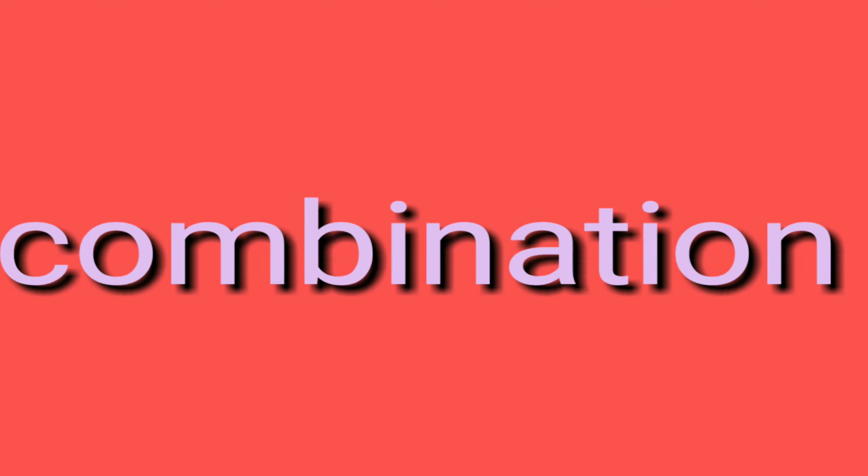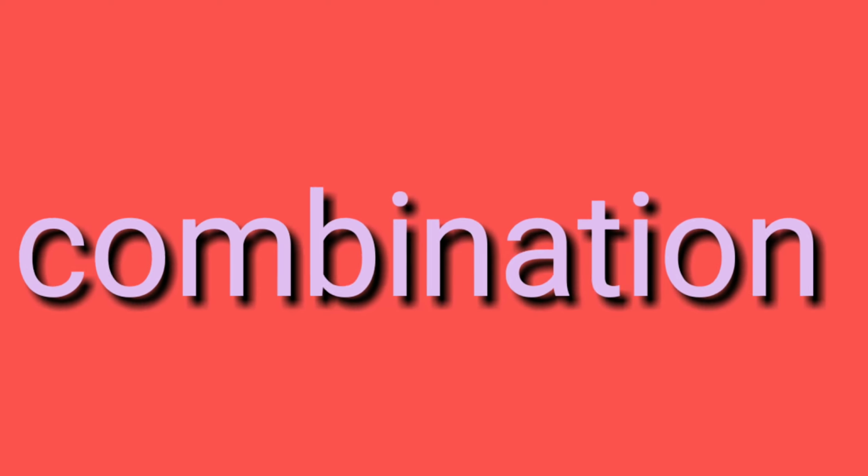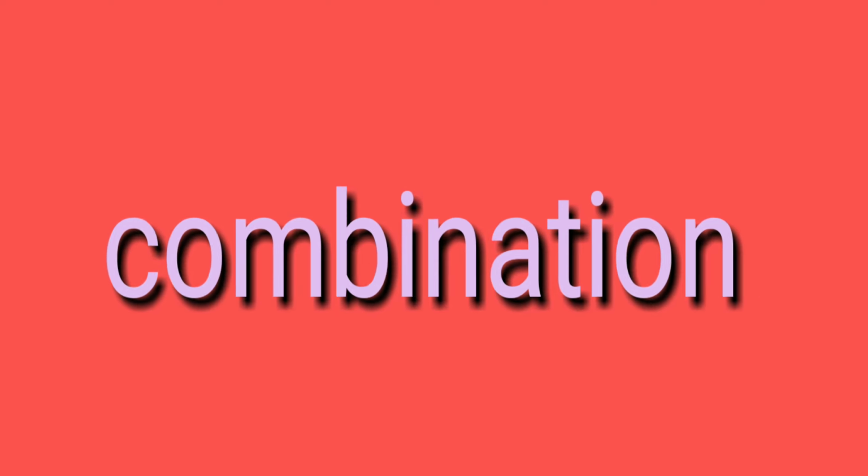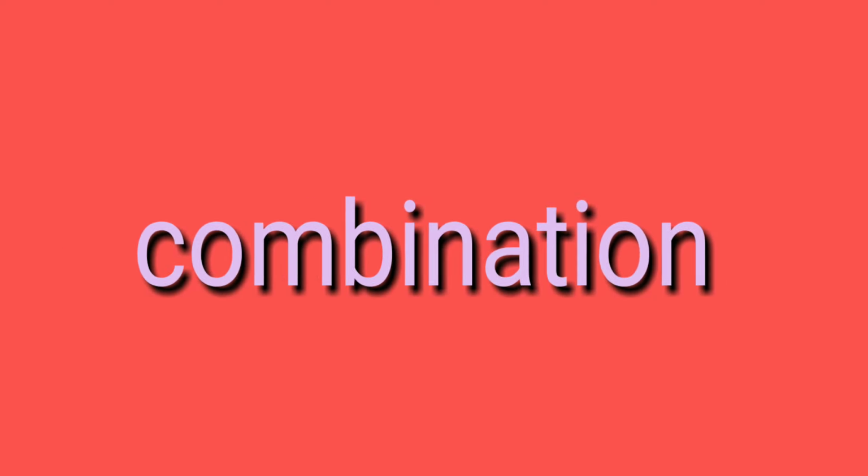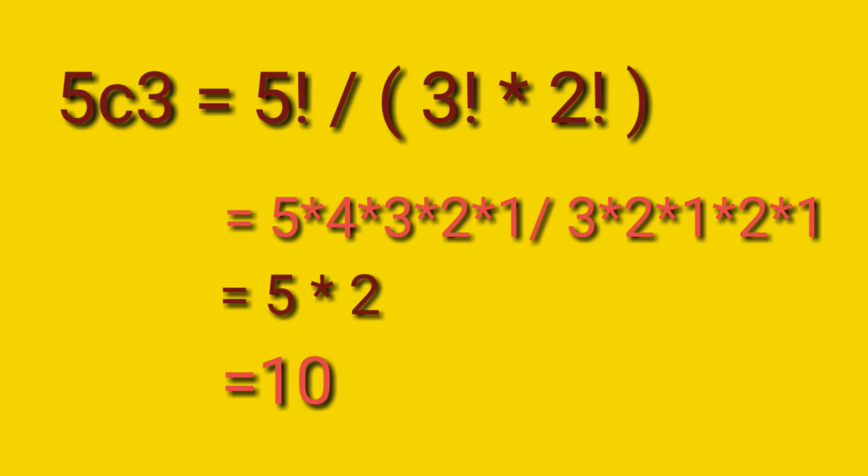For a case with 5 options where 3 will be chosen, this is expressed as 5C3, which is 5 factorial divided by 3 factorial multiplied by 2 factorial. 5 factorial is written as 5 multiplied by 4 multiplied by 3 multiplied by 2 multiplied by 1, divided by 3 factorial, which is 3 multiplied by 2 multiplied by 1, multiplied by 2 factorial, which means 2 multiplied by 1.